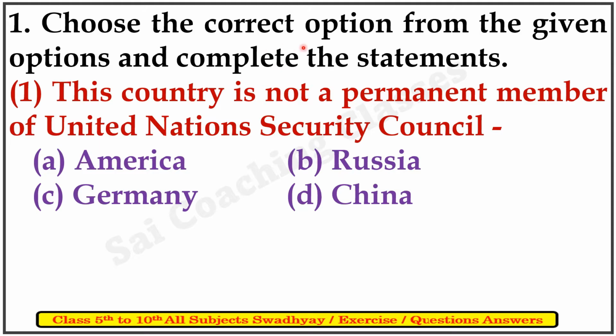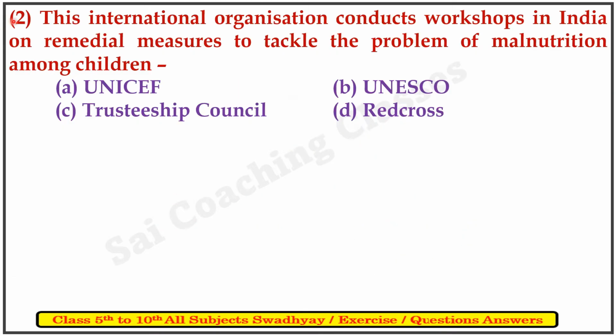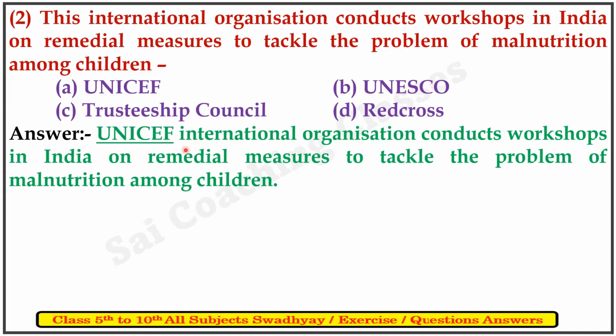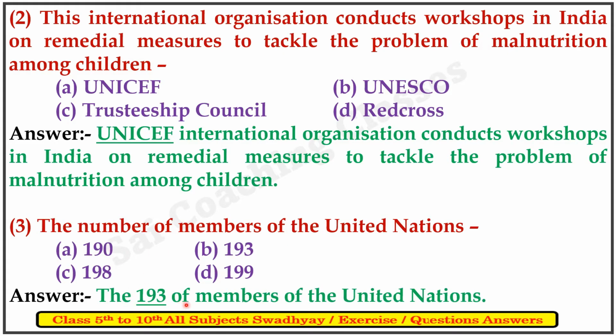तो अपने चैप्टर का फर्स्ट क्वेश्चन है, चूज द करेक्ट ऑप्शन फ्रॉम द गिवन ऑप्शन एंड कंप्लीट द स्टेटमेंट। First is, this country is not a permanent member of the United Nations Security Council. Answer is Germany. Second question says, this international organization conducts workshops in India on remedial measures to tackle the problems of malnutrition among children. Answer is UNICEF. Third question is, the number of members of the United Nations is, answer is 193.